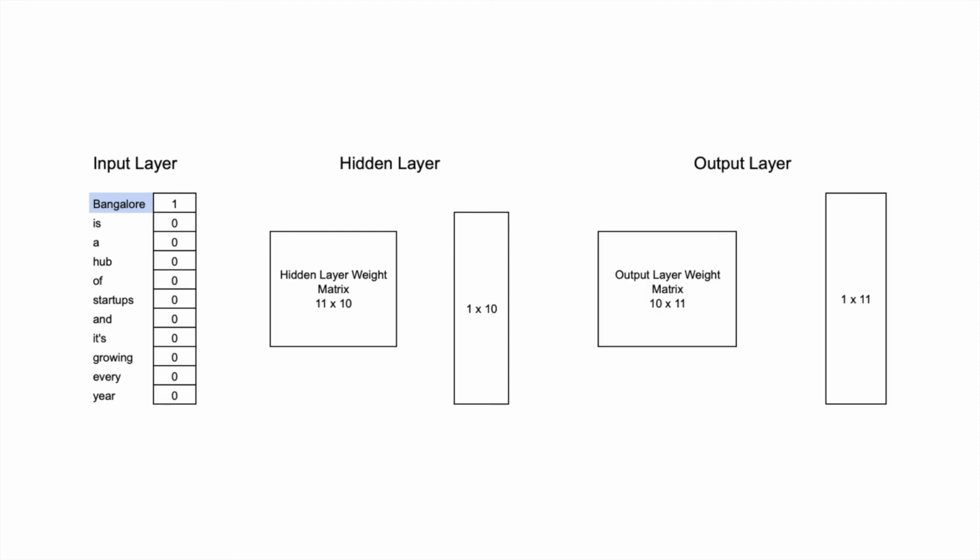Hidden layer is multiplied by the output layer weight matrix of size 10 by 11 to produce an output layer of size 1 by 11. If your corpus has 10,000 words, then output layer would have a size of 1 by 10,000.